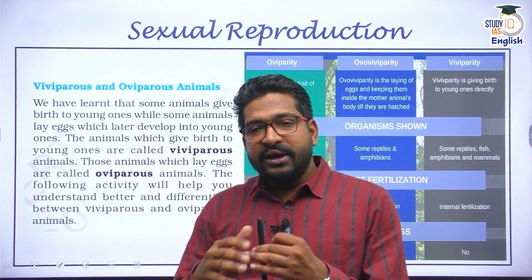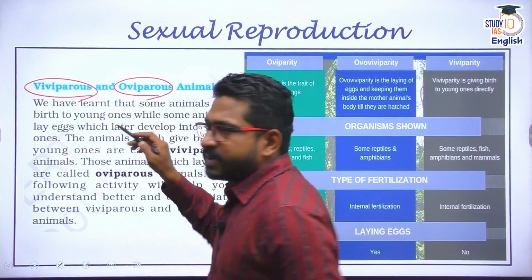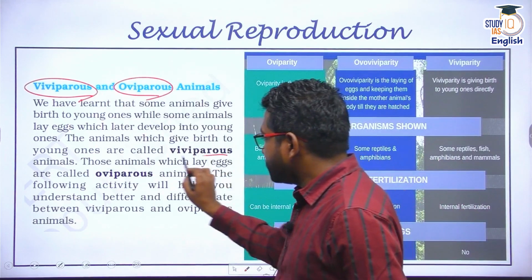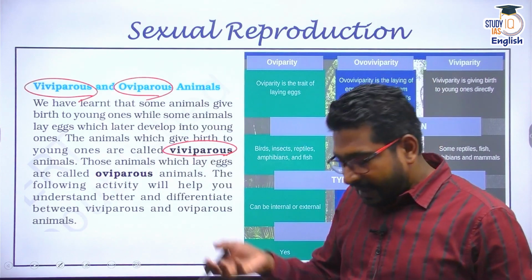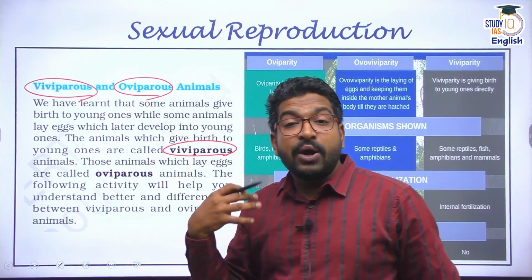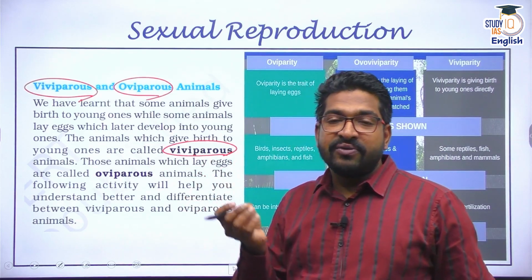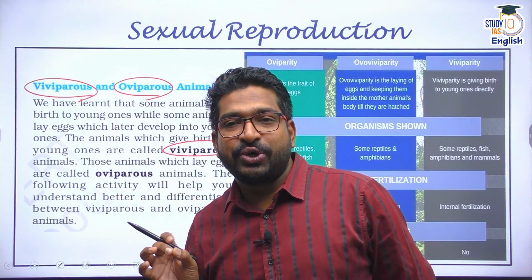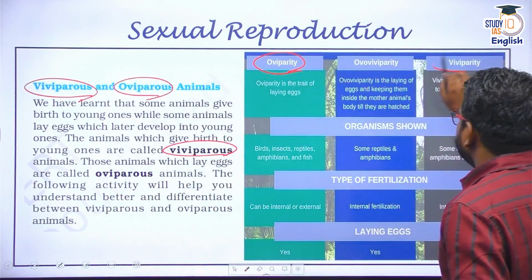Now, there are different sets of animals: viviparous animals and oviparous animals. Sometimes questions can be set up on this. Viviparous animals, please remember, are those which give birth to young ones, like humans, dogs, cows, horses, etc. They give birth to young ones. They are called viviparous animals. And there are a set of animals which lay eggs, and then those eggs hatch. Those are oviparous animals.